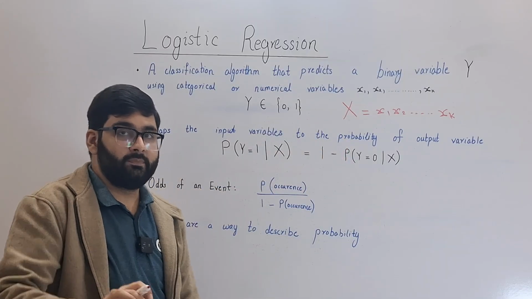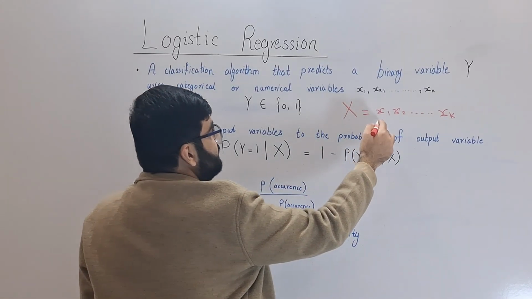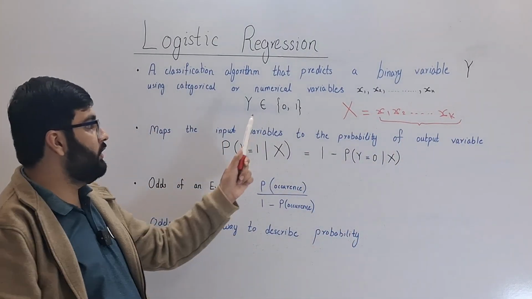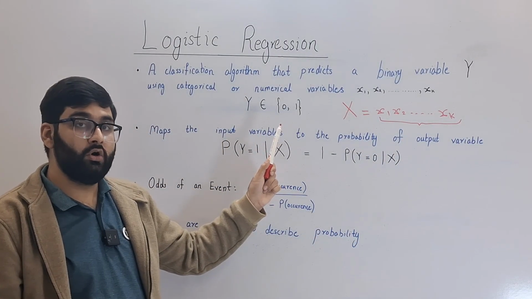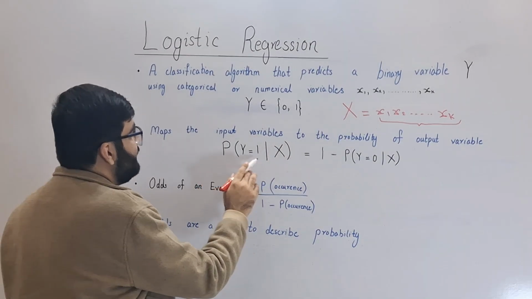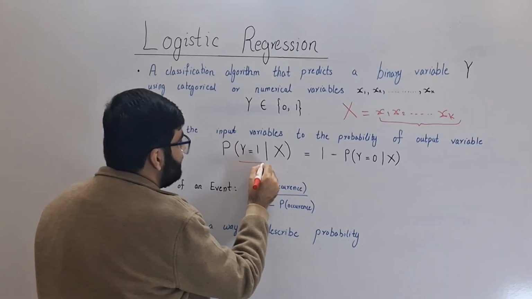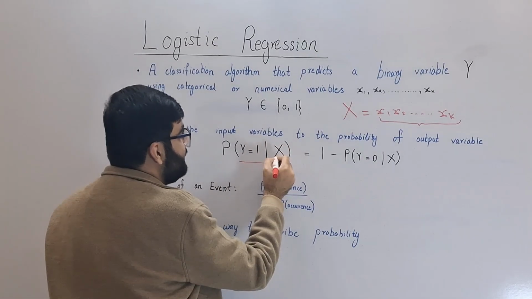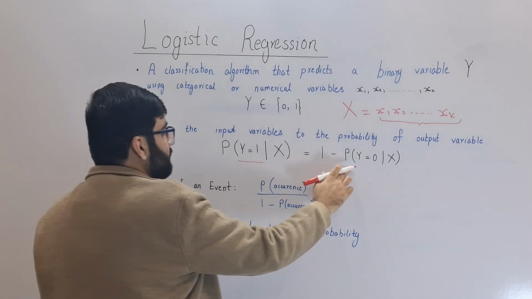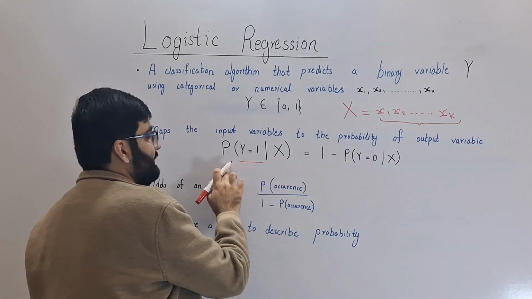Logistic regression maps the values of these predictor variables to the probability of the target variable. This is the probability that y equals 1 given a particular sequence X, and this is the complement of this event.